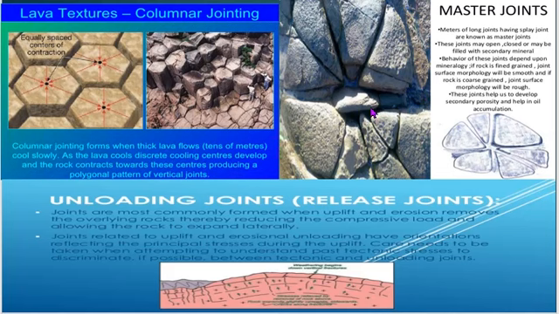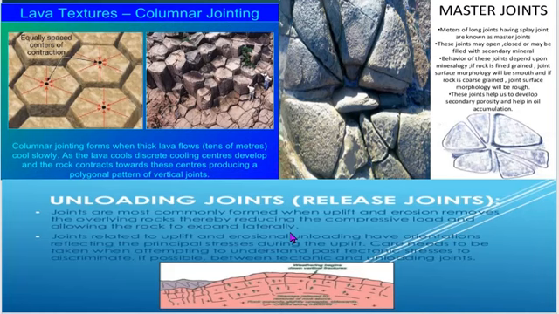Then comes the extension and release joints. In case of folded strata, tension joints are produced in the crustal region and extend either parallel to or at right angles to the axial plane or in both directions. Those that are parallel to the axial plane are called release joints or strike joints, and those at right angles are called extension joints or deep joints.